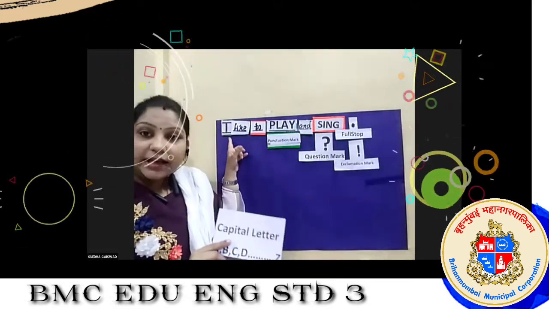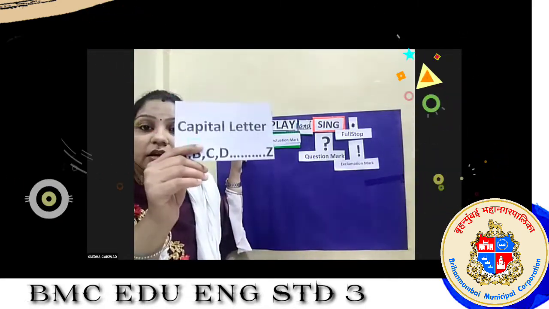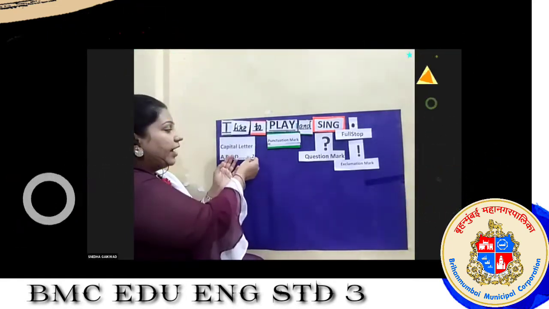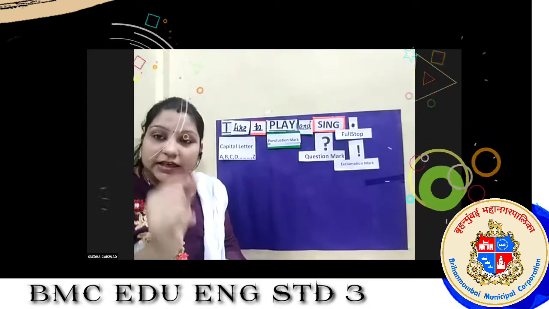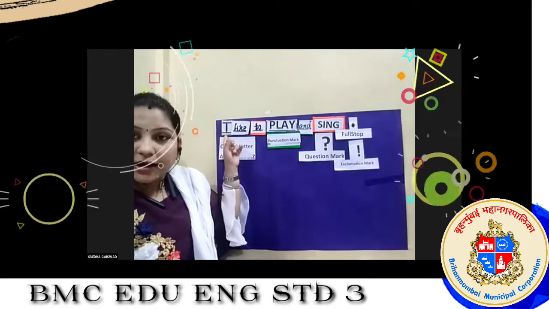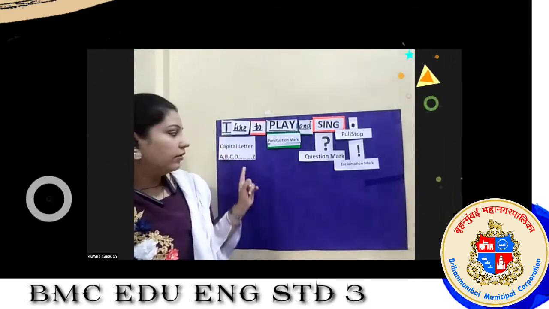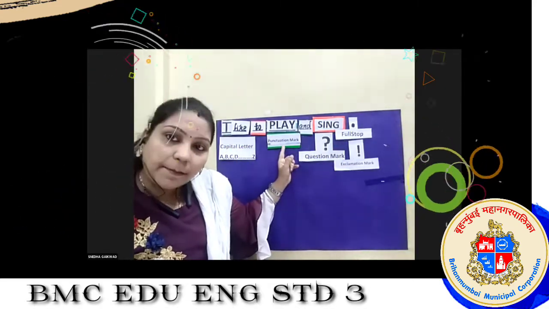When I start a sentence, the first letter of the sentence is in capital form. So the capital letter should be there at the beginning of the sentence. Whenever we start writing a new sentence, always use a capital letter. Here, I. Always use a capital letter first, and then at the end use a punctuation mark.